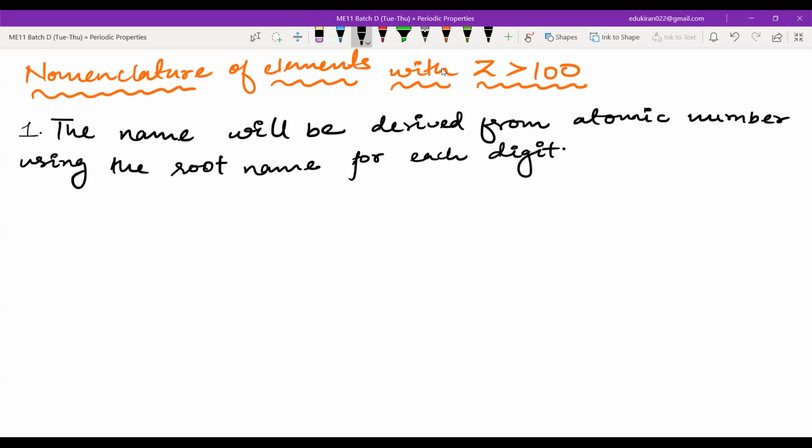The atomic number will obviously have some digits, and those digits will get a root name, and from there we will derive the name of the element.